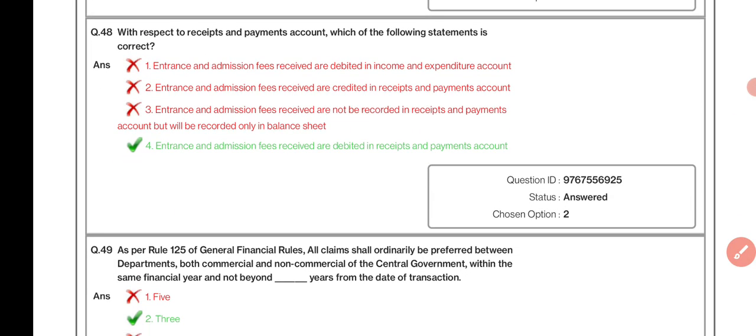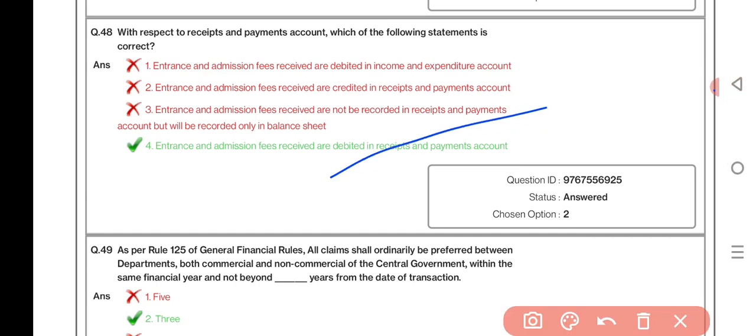With respect to receipt and payment account, which of the following statements is correct? Entrance and admission fee received are debited in the receipt and payment account. As per Rule 125 of GFR, all claims shall ordinarily be referred between departments, both commercial and non-commercial, of the central government within the same financial year and not beyond dash years from the date of transaction: 3 years.